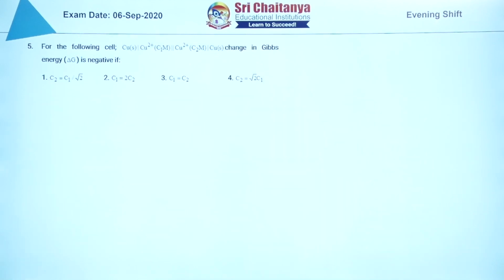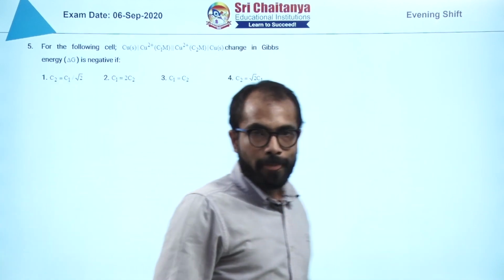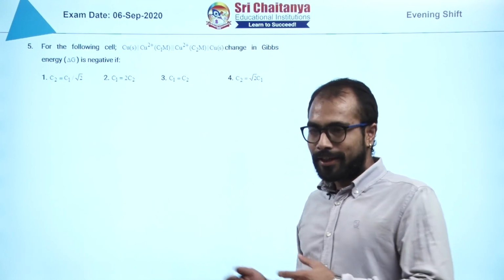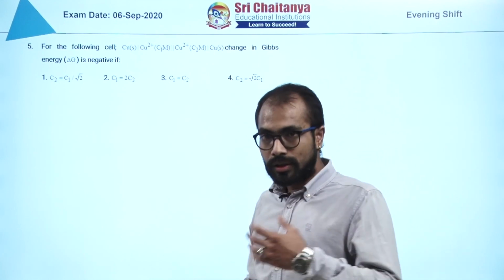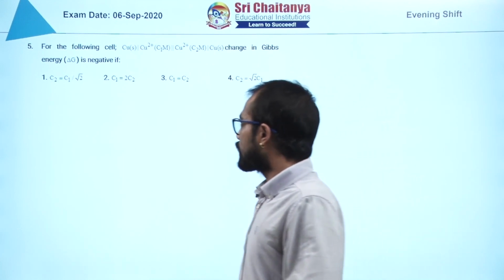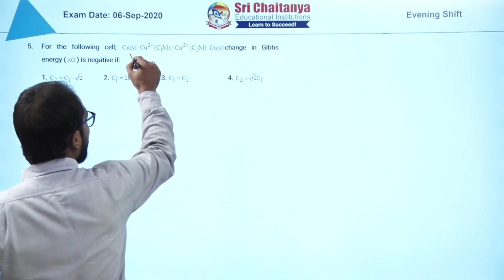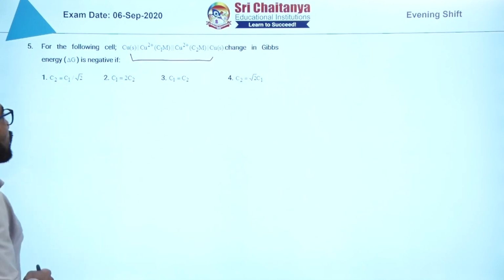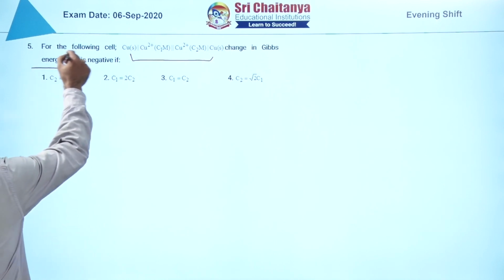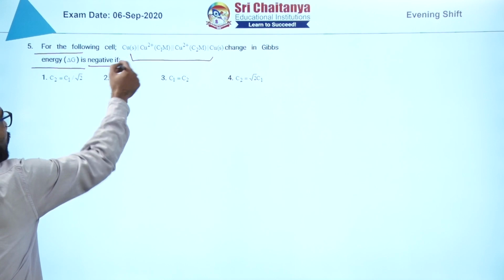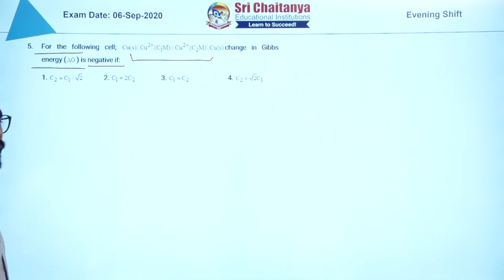Next question. Again, this question is from electrochemistry, and the cell that has been asked is concentration cell. The representation is given in this particular manner, and it has been said that delta G of this cell is negative. That is the condition they are asking.